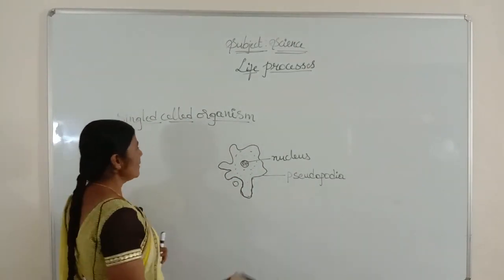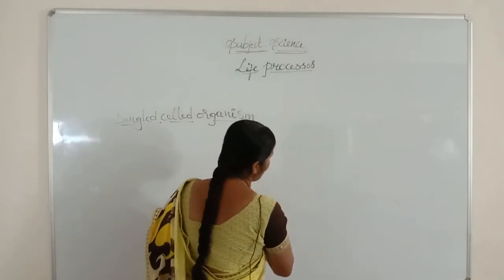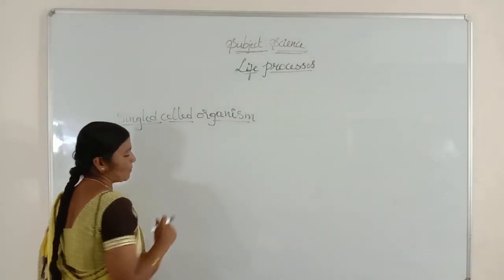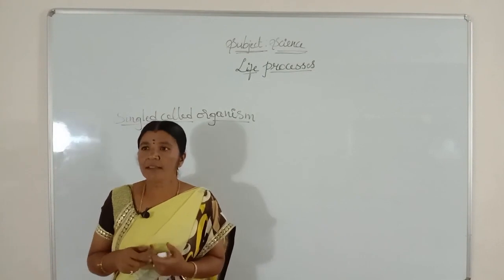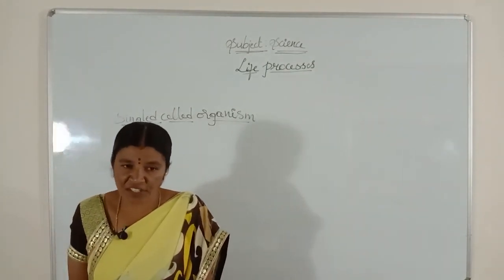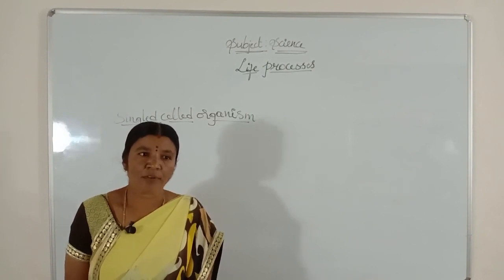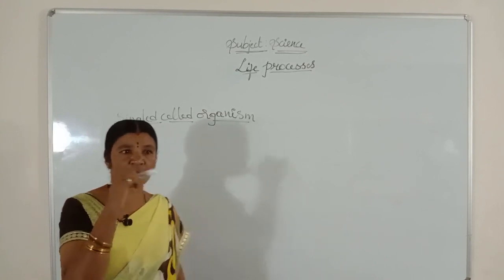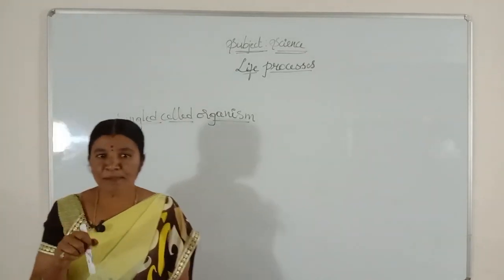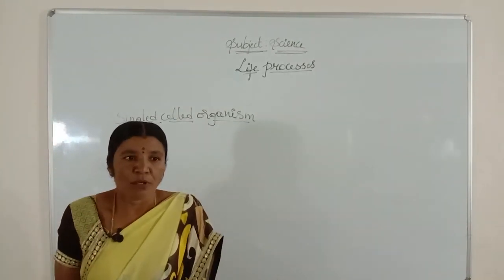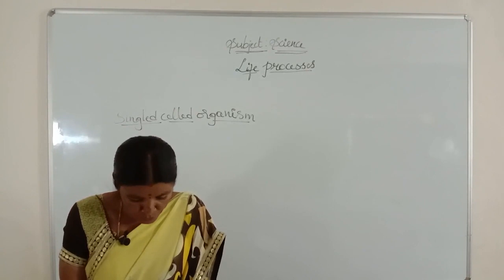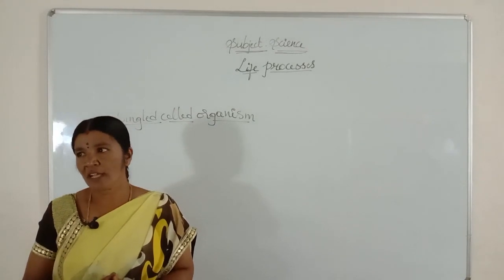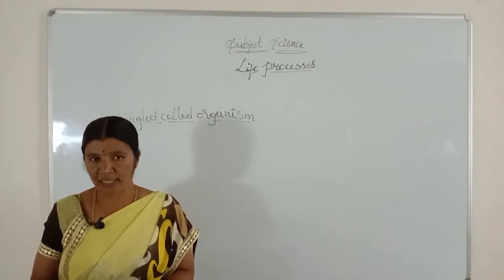Now, another example of a single-celled organism is paramecium. In paramecium, the body has a definite shape. Cilia, the small hair-like structures present on the surface of the body, help the paramecium to take the food at a specific spot. This is what we have learnt about single-celled organisms.